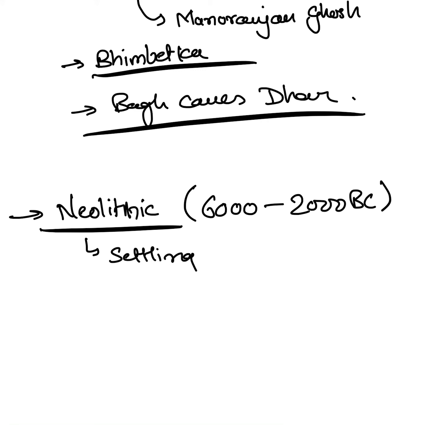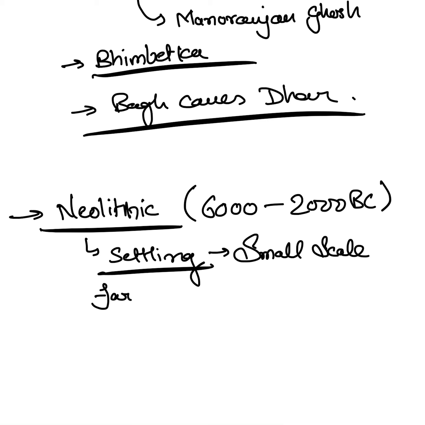Settling started in this period. Now they are forming small settlements along with domestication, and also small scale farming. Small scale farming is known to them in this period only. So small scale farming and agriculture accompanied humans in this period, the Neolithic age. You must keep this in mind.